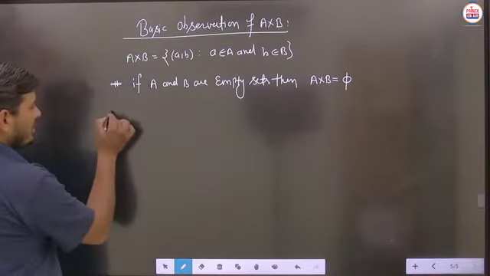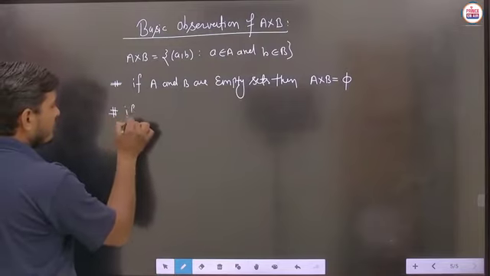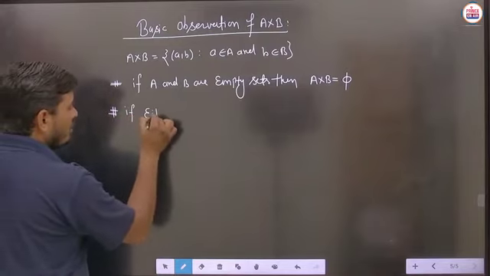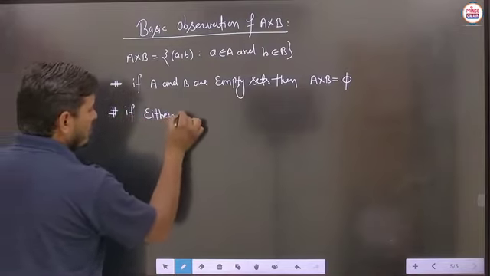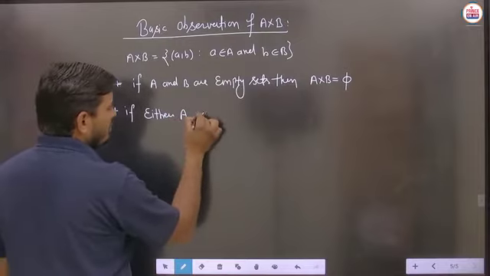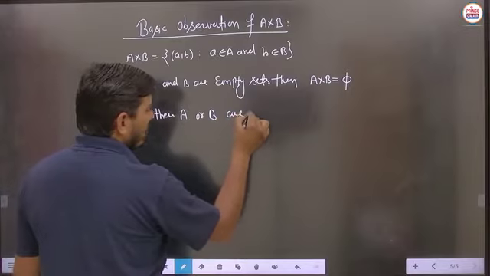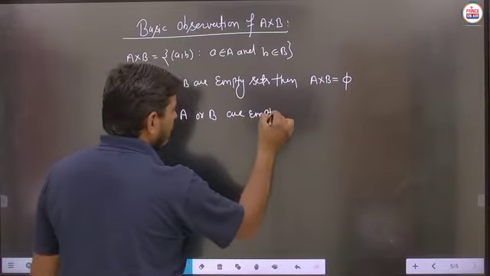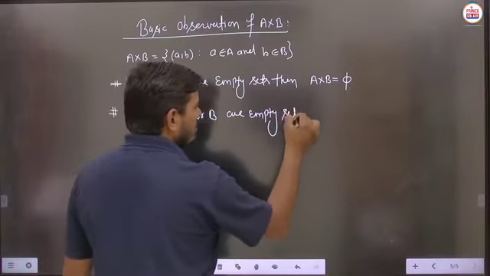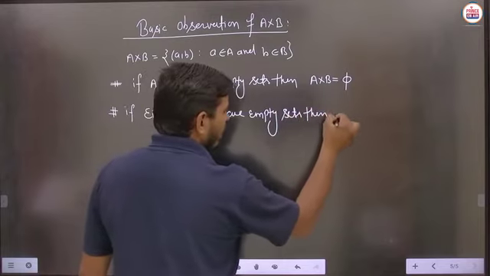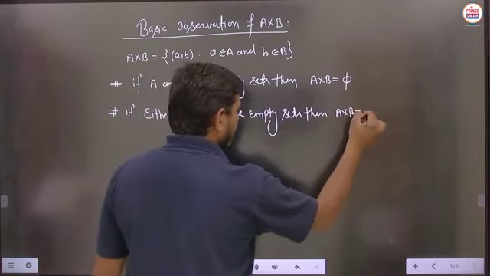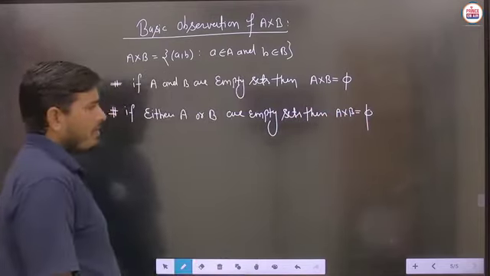So we can write: if either A or B are empty sets, then again we can say that A cross B will be phi, no problem. Is that clear?